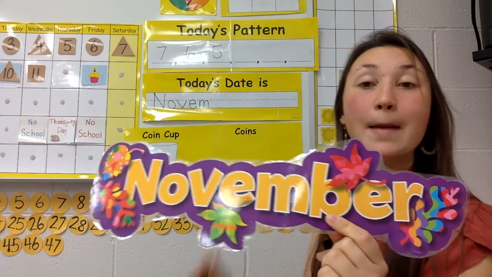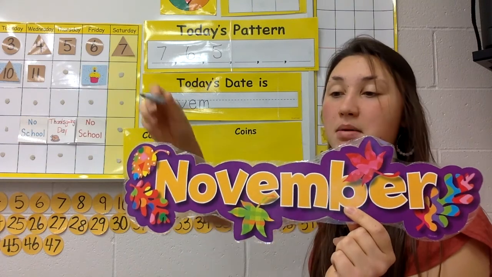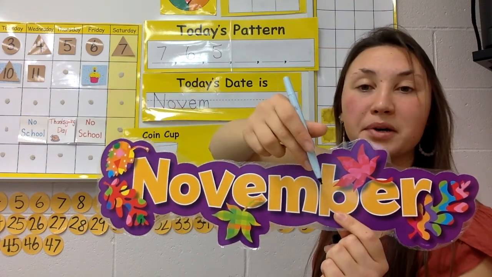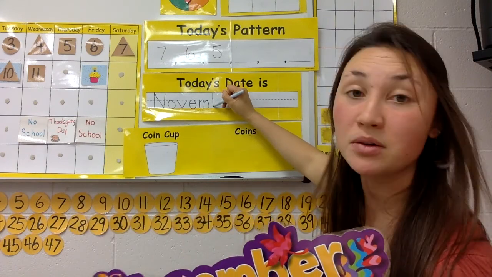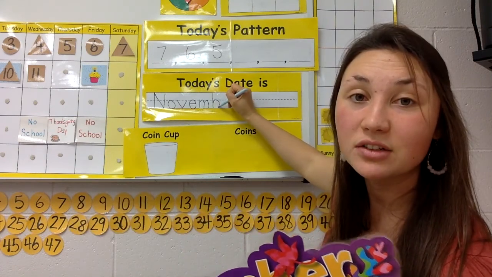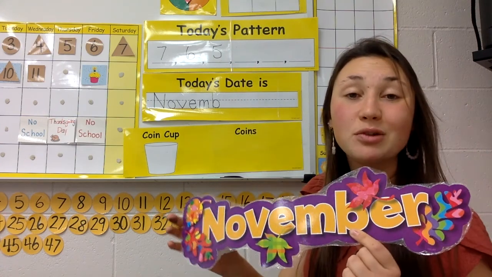This is the letter B. B says the b sound in November. To make a B, you make a line down and you give it a belly to the right. Belly to the right for letter B.